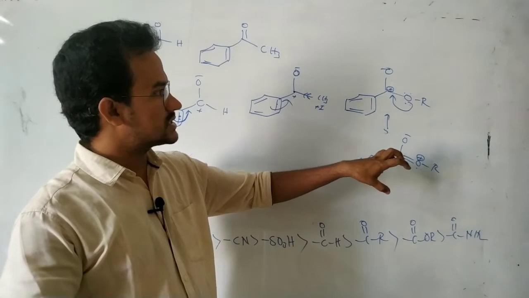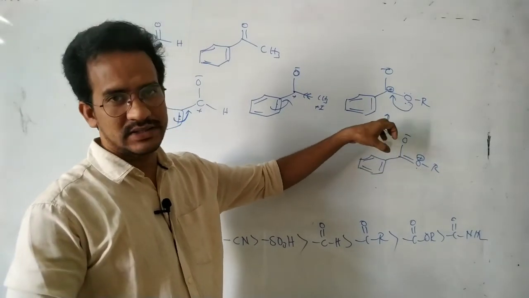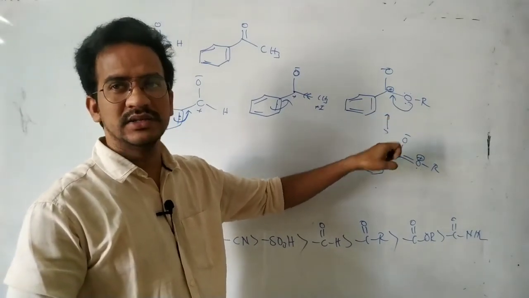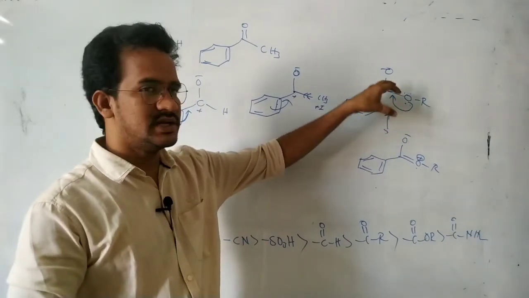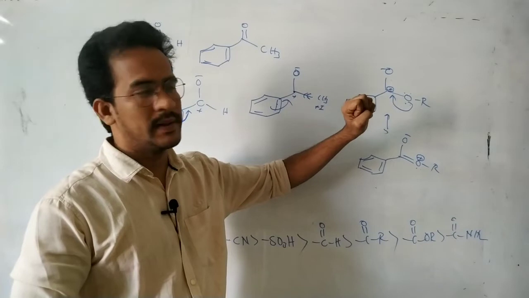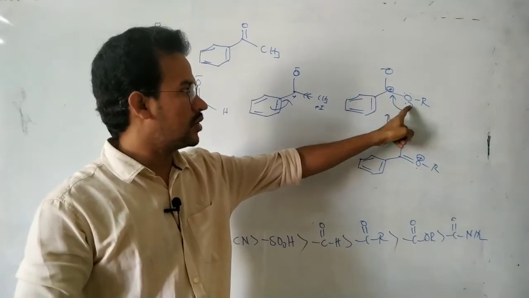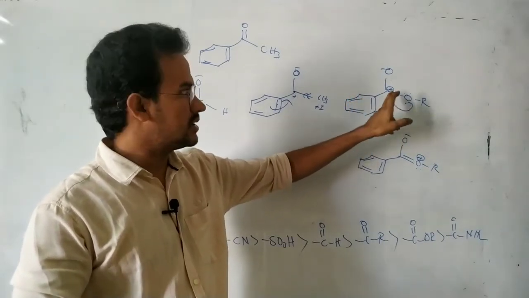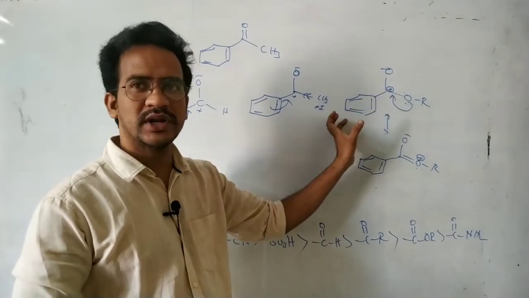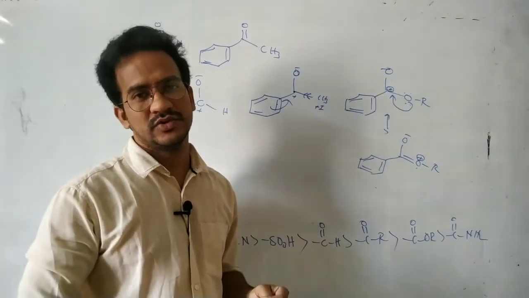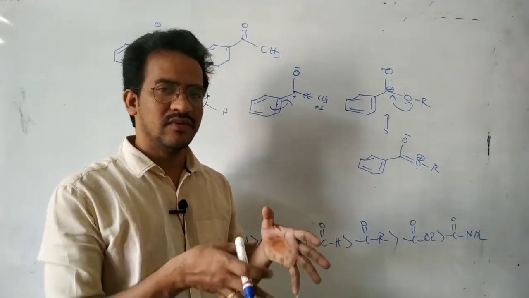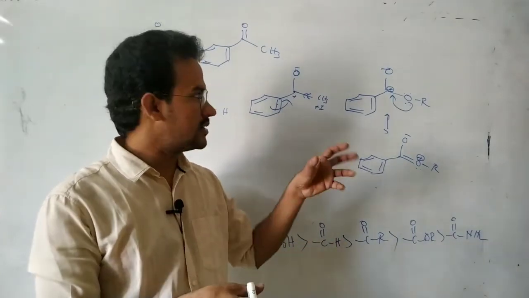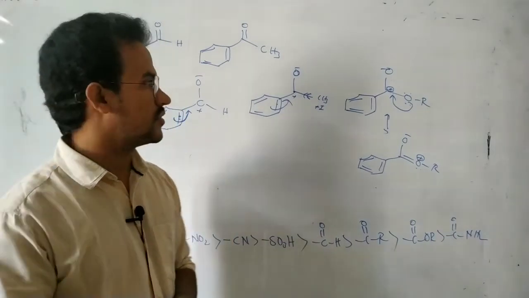So the ester group acts as a weak minus M group, because the magnitude of the positive charge decreases by the lone pair conjugation. Then this carbon has less tendency to attract the electrons from the benzene, so the electron withdrawing nature of that ester works weakly on the benzene ring.